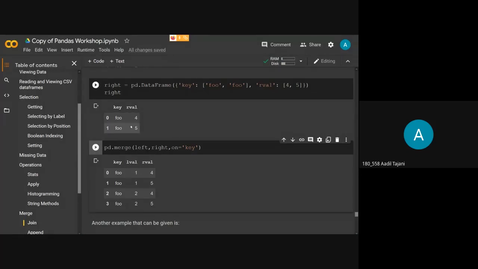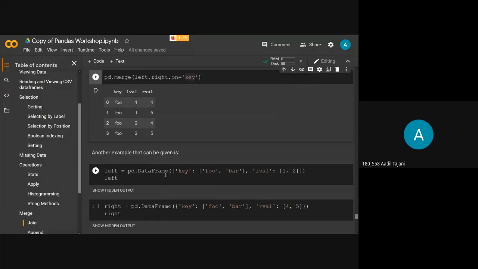So if you are familiar with join in SQL, you can see that I have applied the merge function on key. Okay, so key is my unique ID, the column on which I want to join, on which I want to merge both of my data frames. Okay, left and right, these are my data frames. As you can see, for each value of foo, it has assigned a left value and a right value. Okay, so it has matched every value of the left data frame with every value of the right data frame. As you can see, 1 4, 1 5, 2 4 and 2 4. Okay, so this is merging.